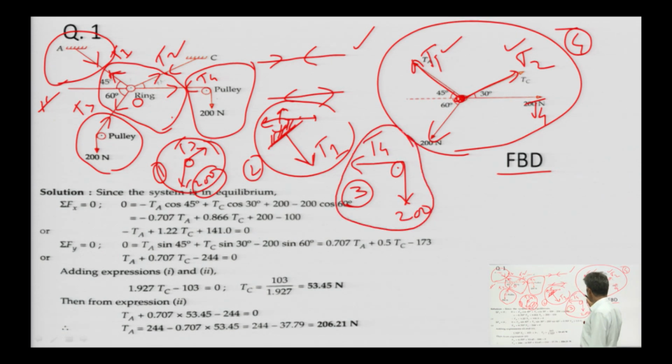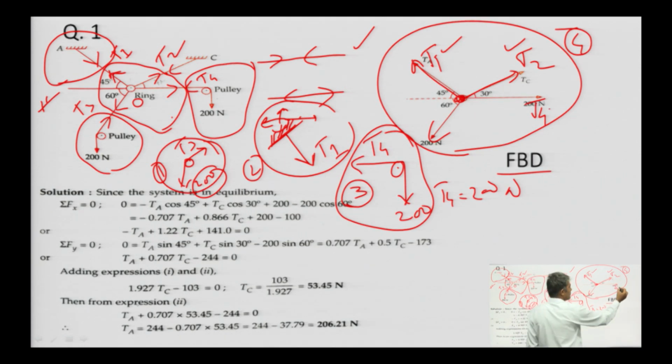With the help of this diagram, the value of T4 can be calculated, and if the friction at the pulley is 0, then the same value of the force will be transferred, which means the value of T4 will be 200 Newton.